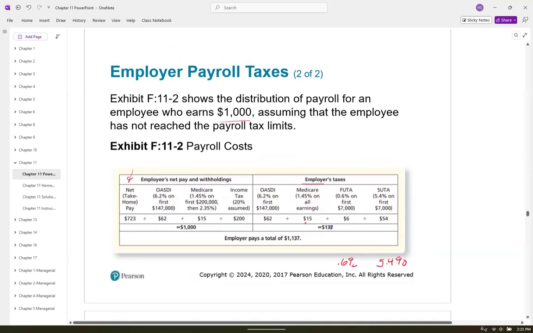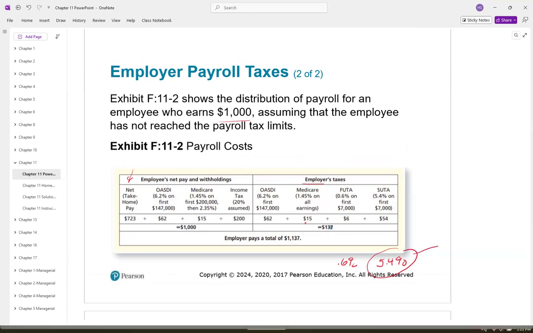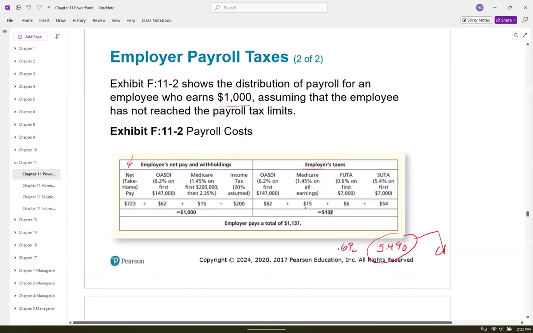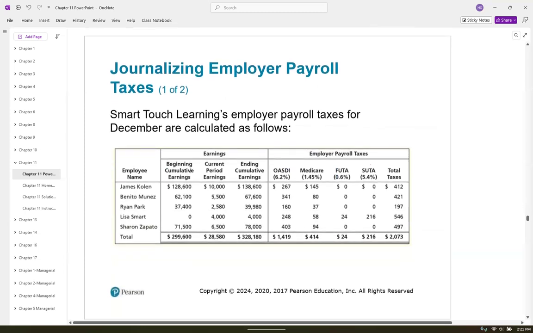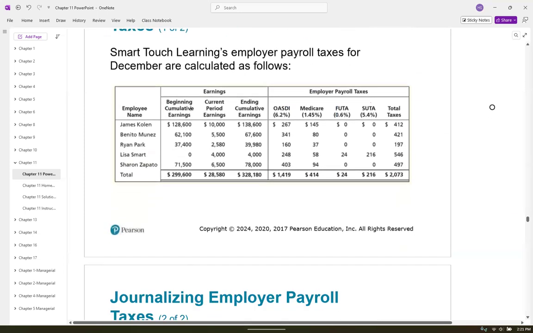Now, if you are a good employer and you don't lay people off and you don't have a lot of unemployment claims against you, this percentage can go down based on how many people you have drawing unemployment off of your business. Okay. All right, so now we're going to journalize the employer's side of the payroll.